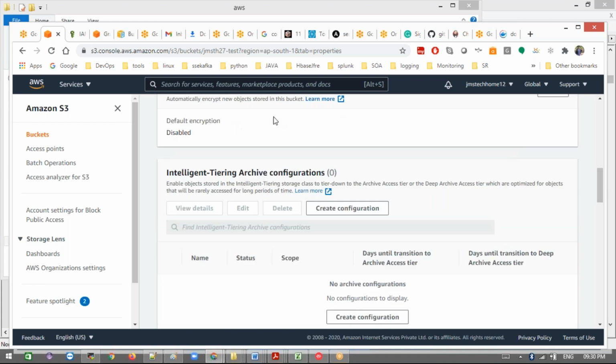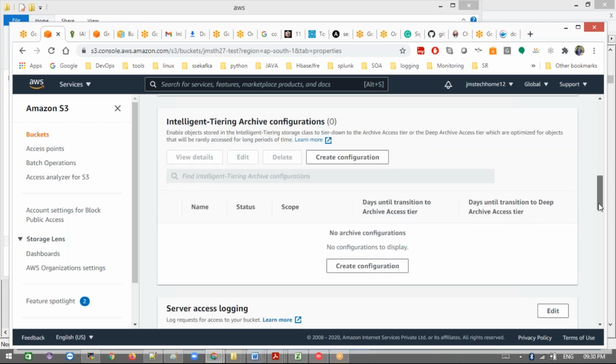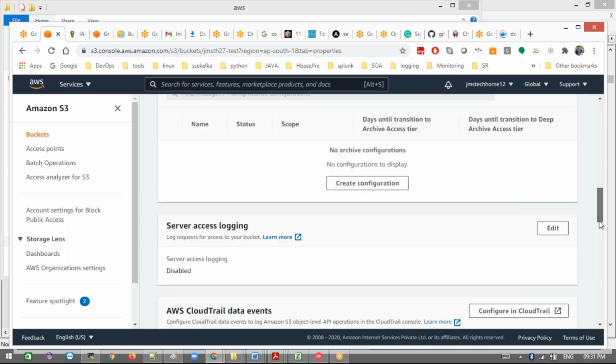And default encryption: by default we did not do any encryption for the objects, either server-level or client-level encryption. Then the intelligent tiering archive configuration. We'll come back to this. What is intelligent tiering? Then the server access logging.